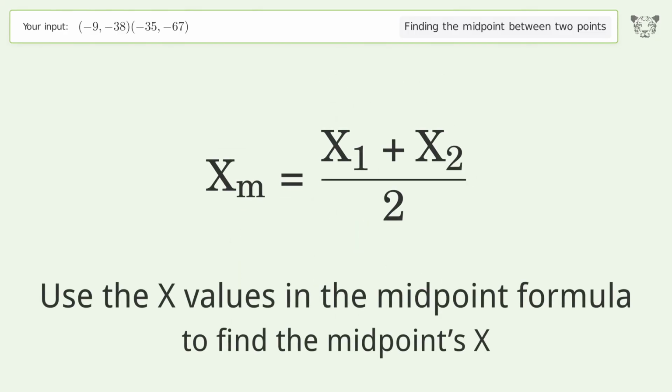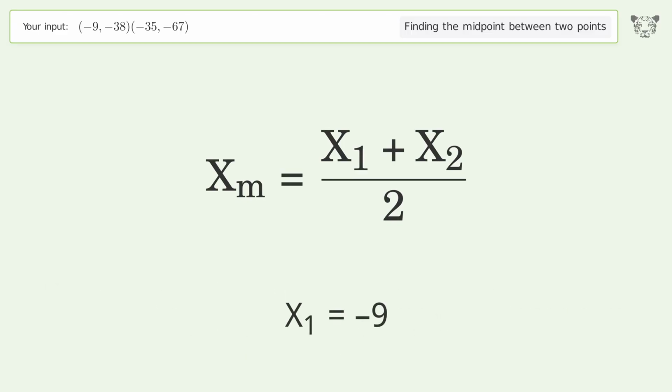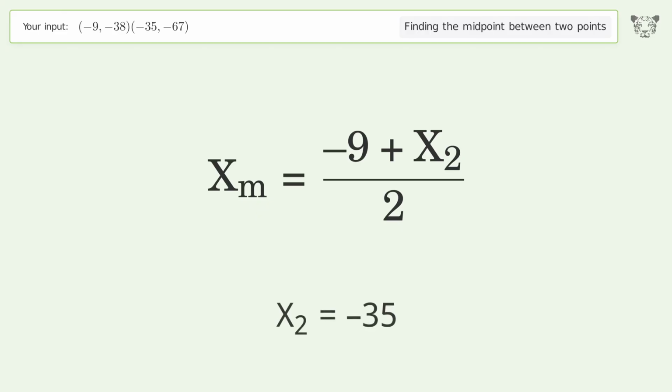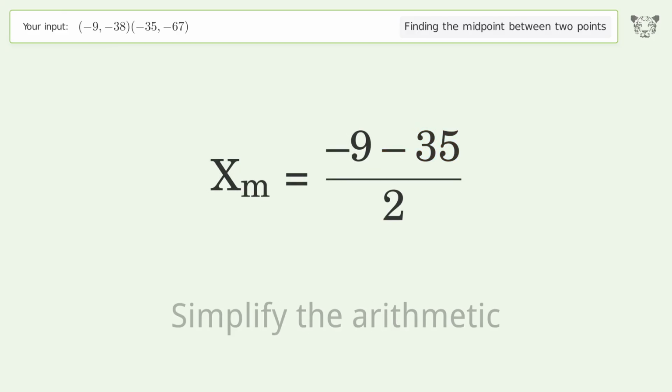Use the x values in the midpoint formula to find the midpoint's x. x1 equals -9. x2 equals -35. Simplify the arithmetic.